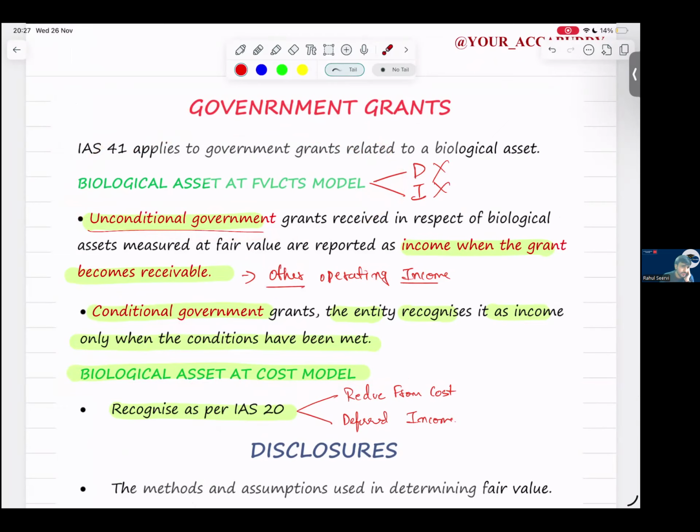If it is an unconditional grant, we record it directly into P&L as income, when it becomes receivable, not when it is received. For a conditional grant, the entity recognizes it as income only when all the conditions have been met. But what did we do in IAS 20? Over the years, we recorded it as and when the condition was fulfilled. Here, all the conditions should be met, and only after that will we recognize this government grant. This is the difference.